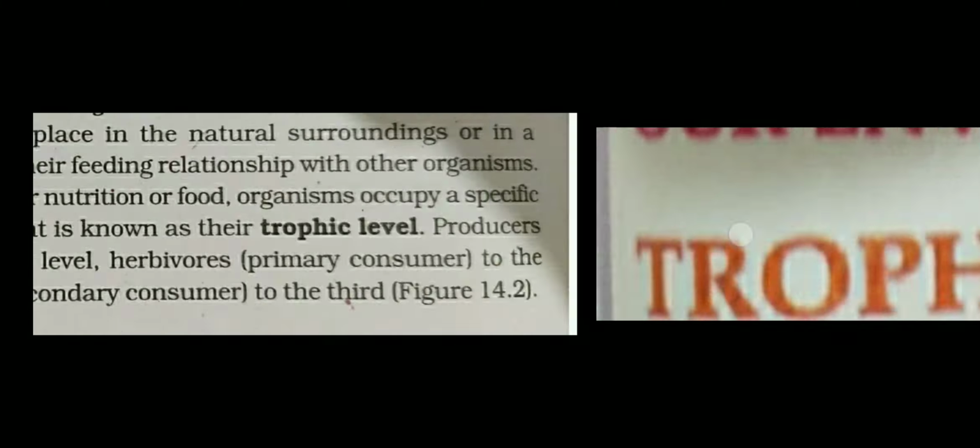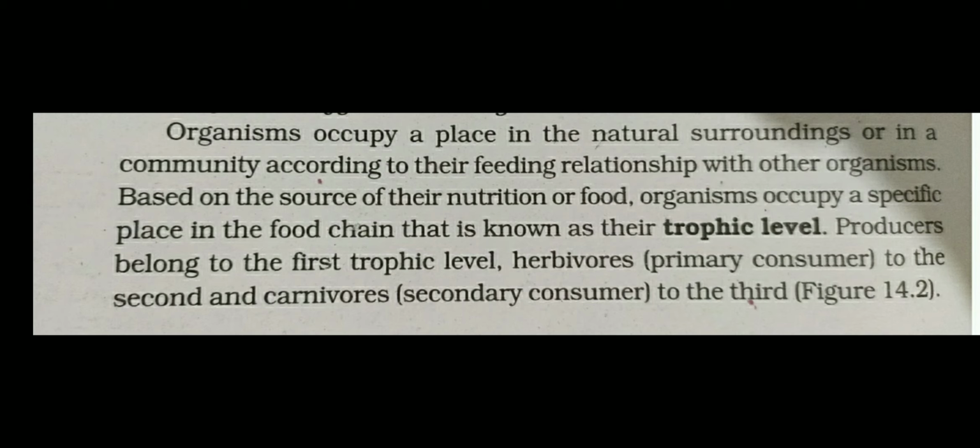The second important part is the trophic level. In food chains we have learned about plants, deer and tiger. It is one food chain: plant, deer and tiger. But what is the position of each organism in the food chain? It is called the trophic level. So we should understand what the trophic level is.